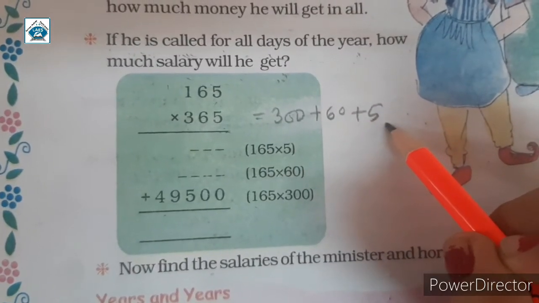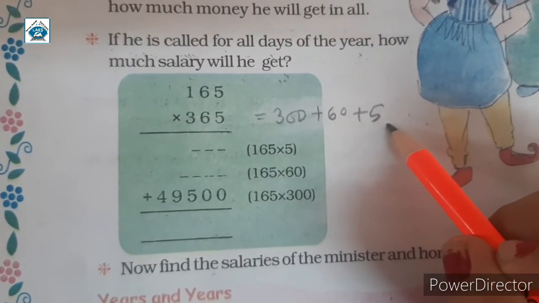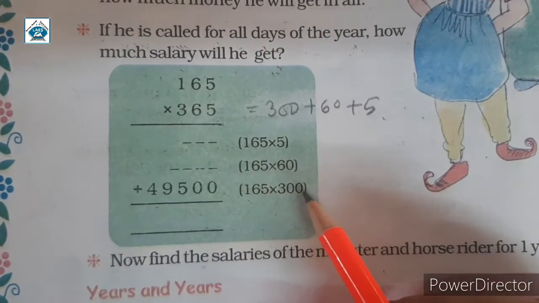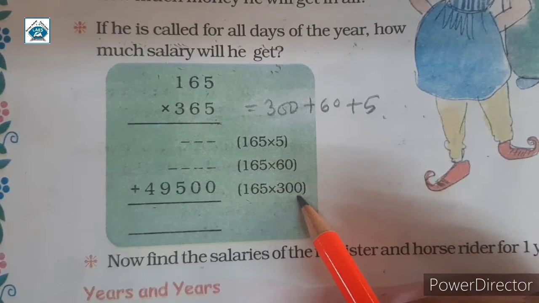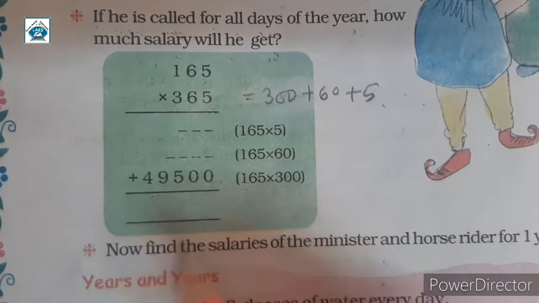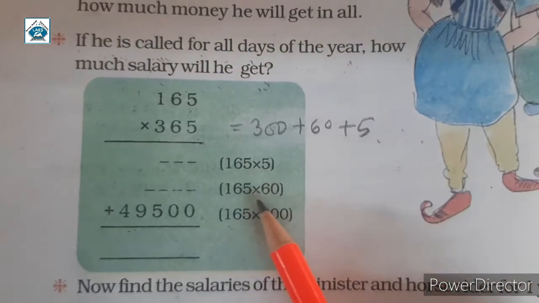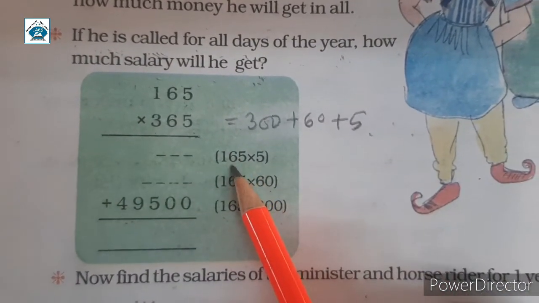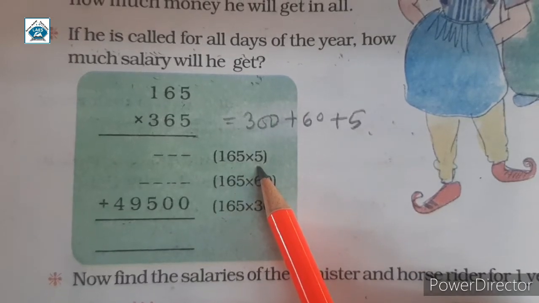For that, 165 multiply 300 is given, the product is 49,500. And 165 multiply 60 and 165 multiply 5, find it.